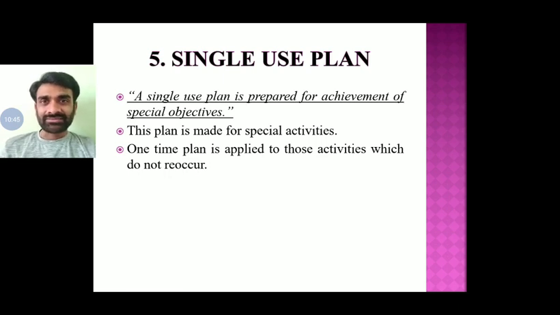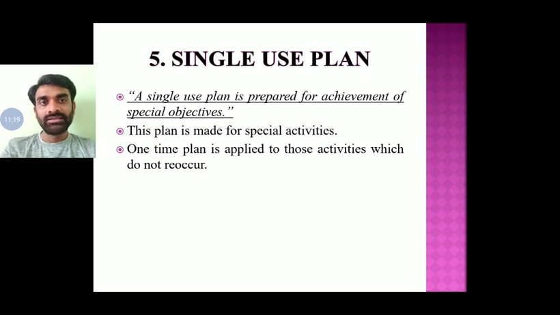An architect is going to build a house, and they are not going to make the same house again. If it is a row house, a group of 10 or 20 houses, each will be designed so that it is not the same as the other one. A particular architectural plan is made for a specific building, and it will be different from the others. So that is the single-use plan. Once the plan has been implemented, it is of no further use, and there is no repetitive action. That is called a single-use plan.